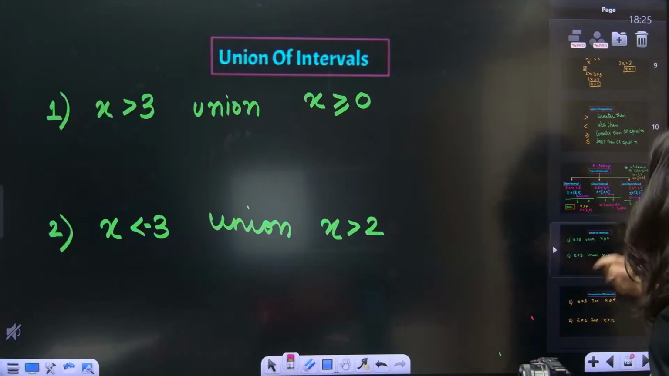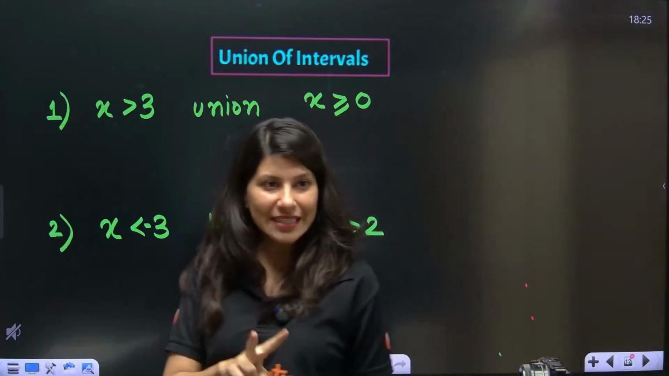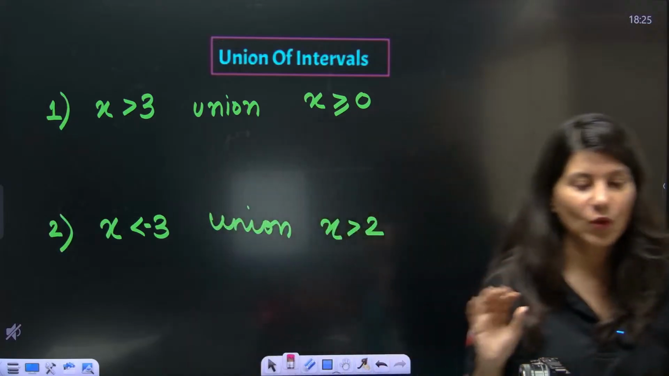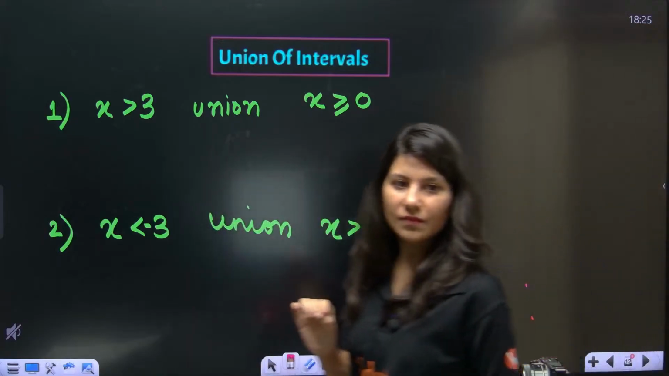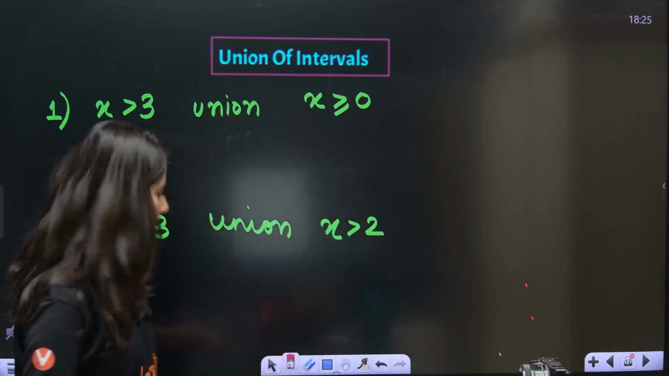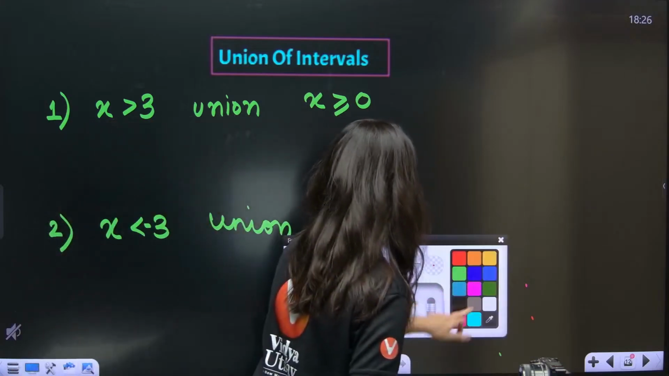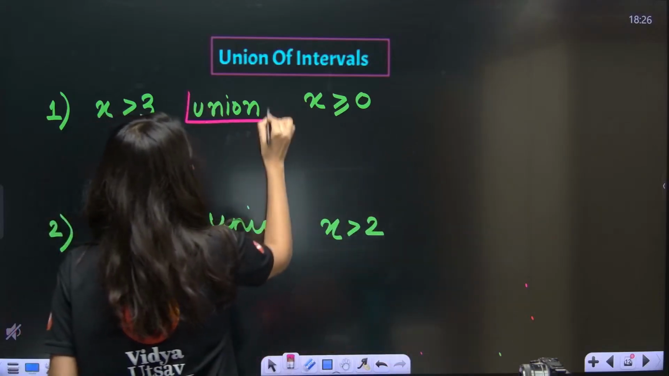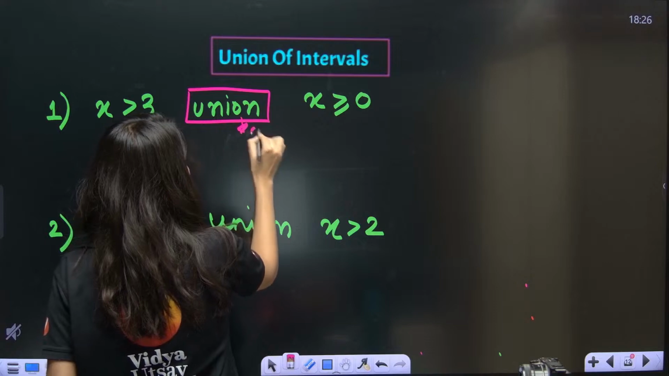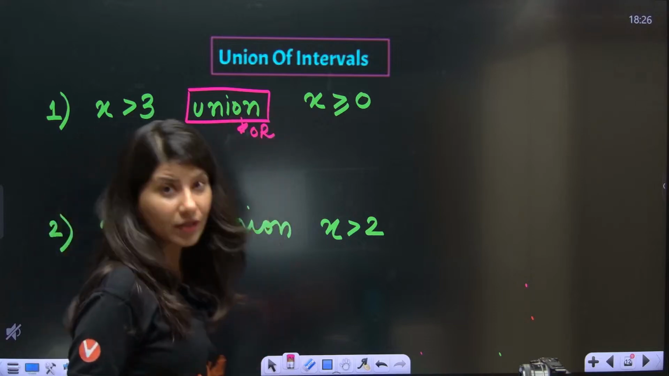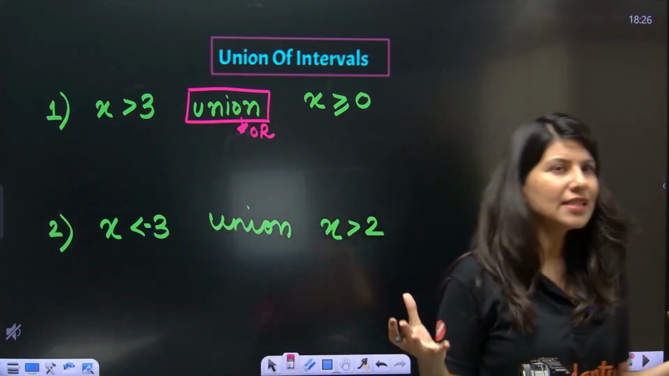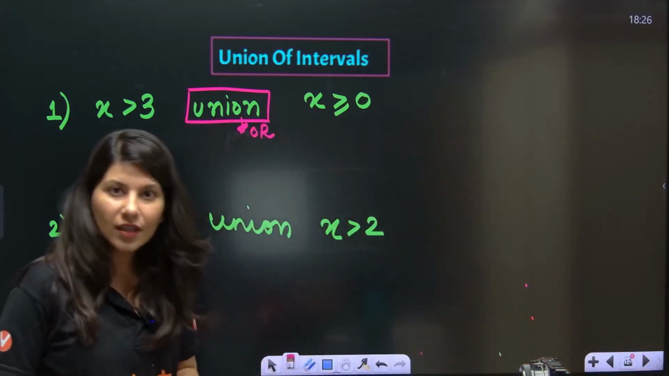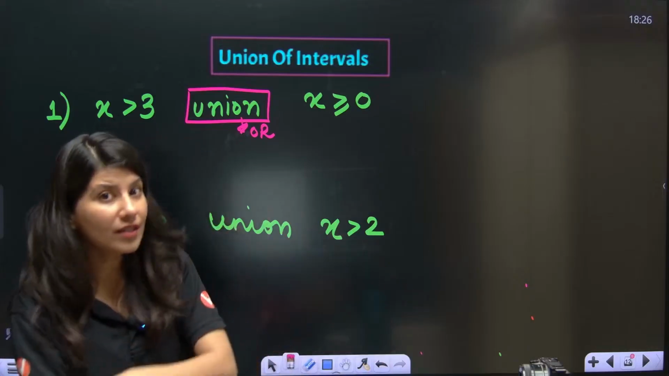Now what we are going to talk about is two things: union of intervals and intersection of intervals. Union and intersection, everybody. So union here means or. Union means that you have to take everything, this or this.